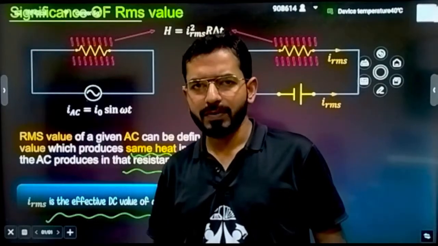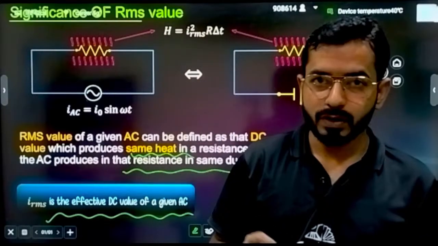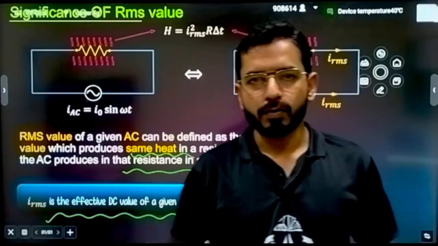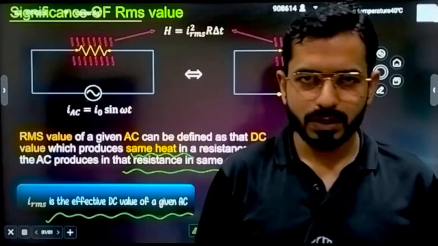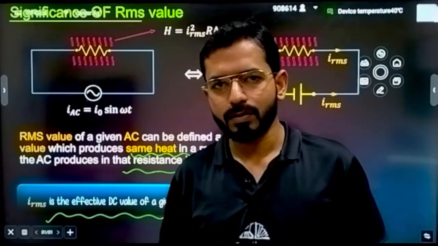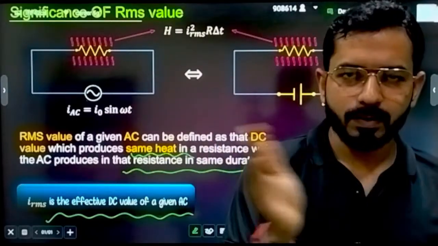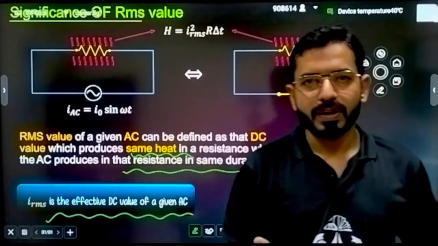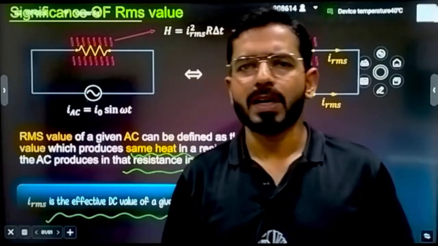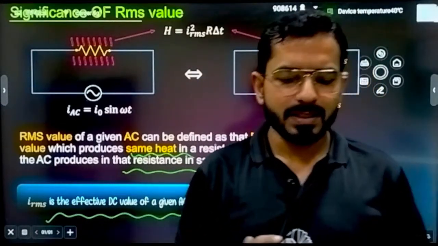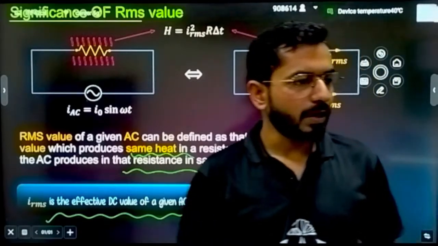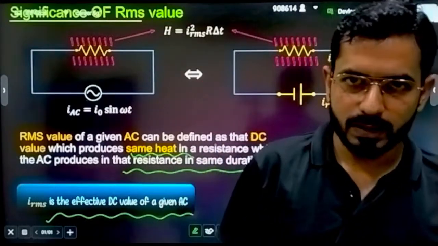It is the effective DC value, and you cannot measure AC current directly with an ammeter or voltmeter. They will not show any reading, because the polarity is continuously changing for alternating current. So different devices were introduced, the hot wire ammeter and hot wire voltmeter. These are the instruments we usually use to calculate RMS values.